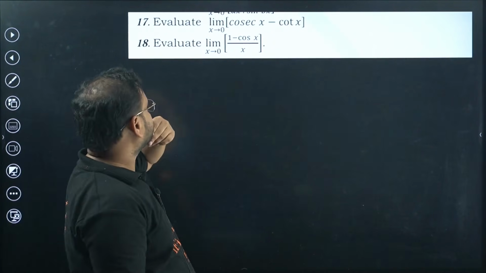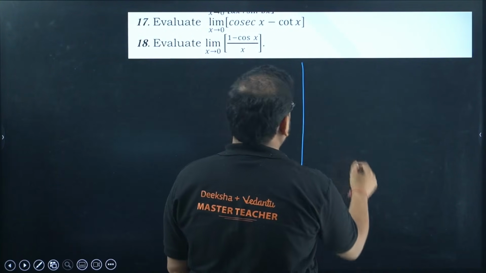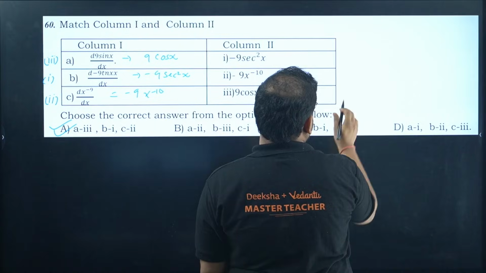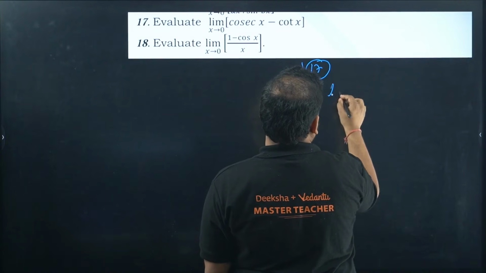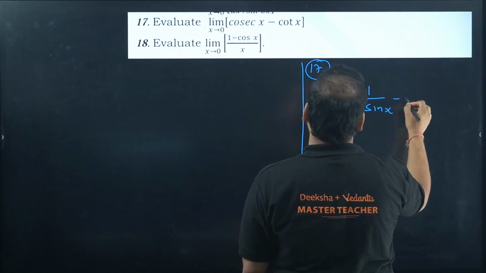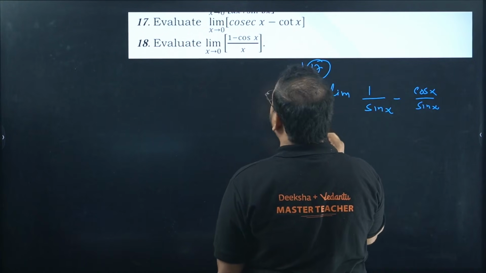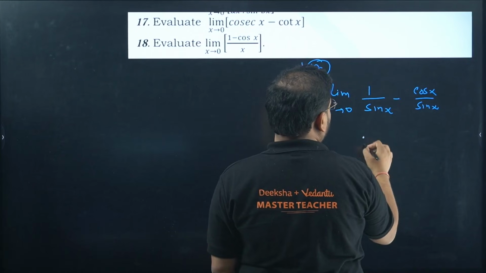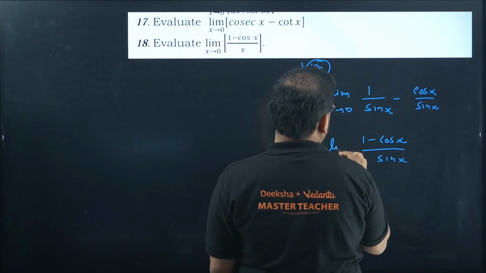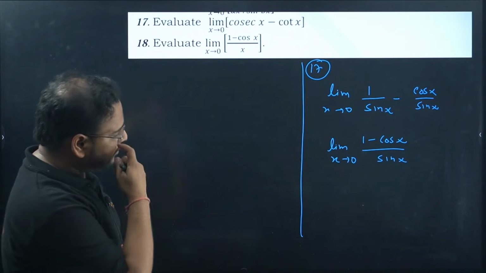Evaluate the limit of this function. We have to do both of these one by one. Let's start. Okay, first one, 17th question. We'll solve over here. You can write this as limit of 1 by sine, minus cot will be what? Cos x by sin x, x tends to 0. I get 1 minus cos x by sin x, limit x tends to 0. Right now it's not defined.